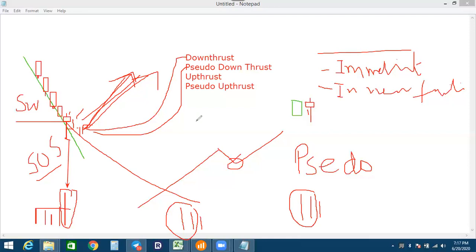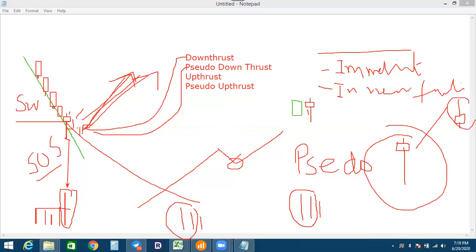Okay. Now up thrust and pseudo up thrust. Here, this candle is the down thrust. If we are finding it in the uptrend, if we invert this candle, then which candle will we find? The same candle, but in the inverted shape. There is a red color here. In the uptrend, we will find it in the green color.